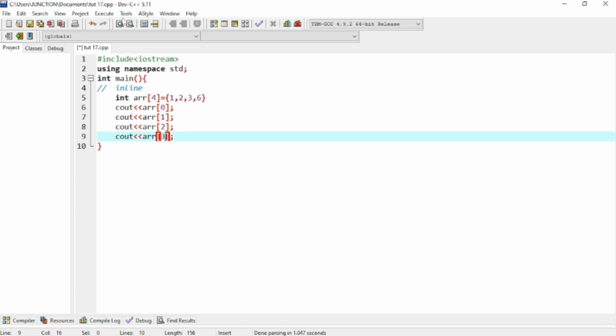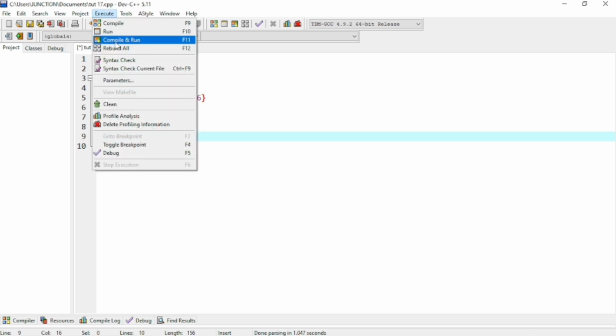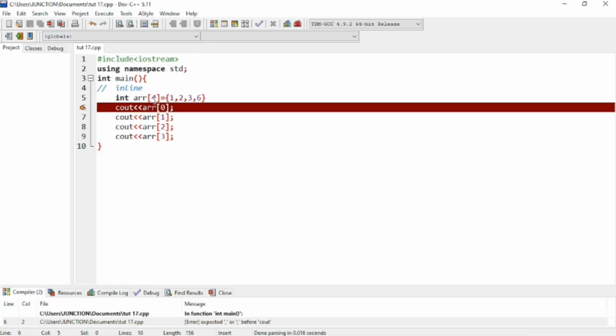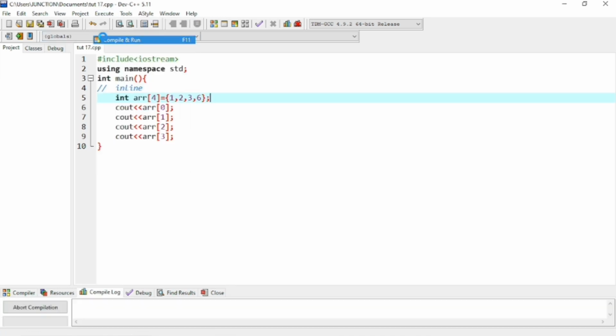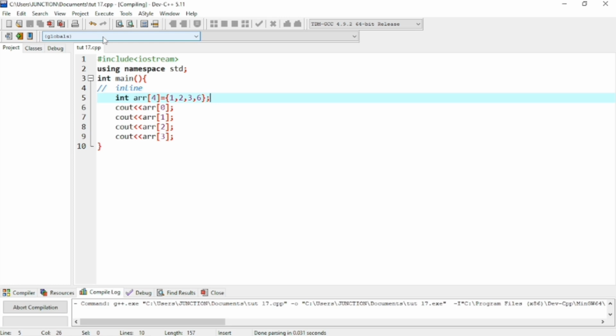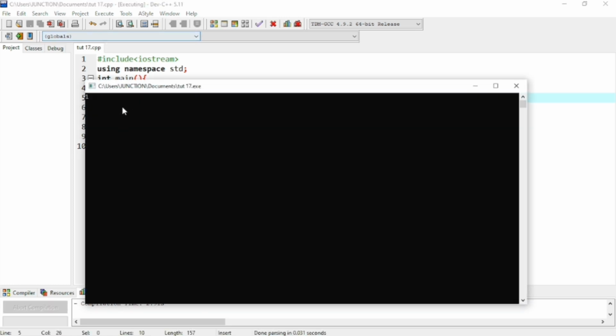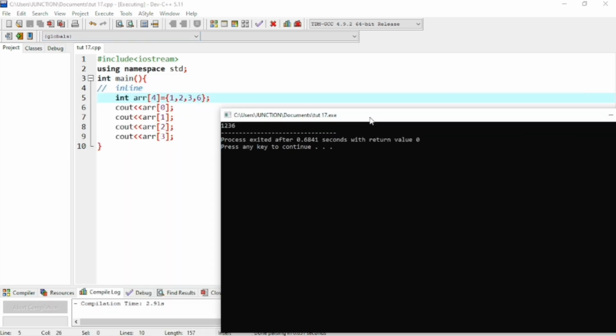If I compile and run, it will show me a result, and there is a problem. In the cout function for the array, sorry, we have to use a semicolon here, and after that I compile and run again. You can see that the values have been printed: 1 2 3 6. That 1 2 3 6 is printed with the cout function.